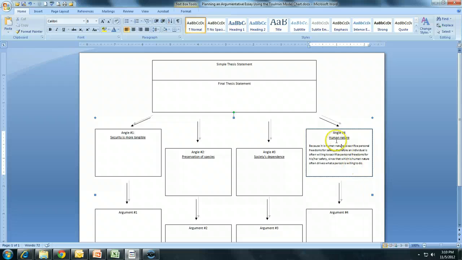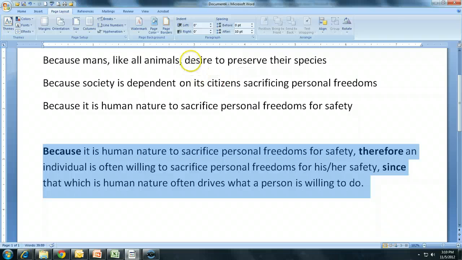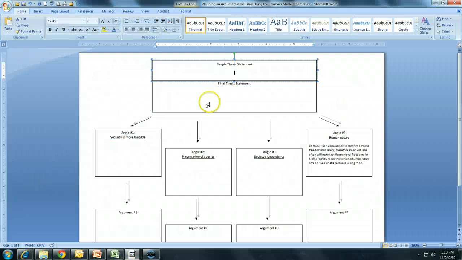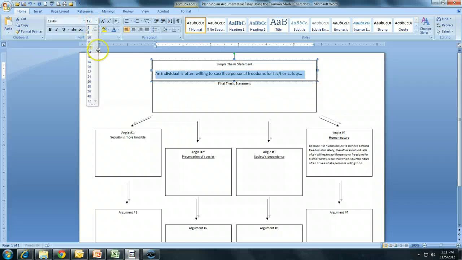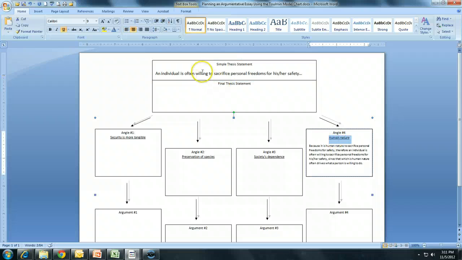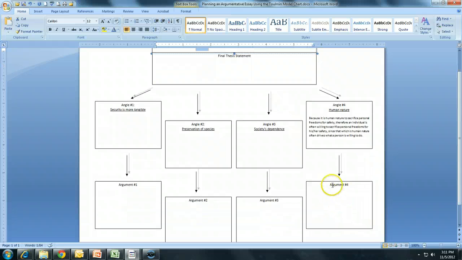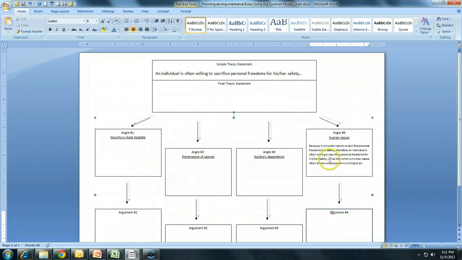That is the first Toulmin model sentence, and that just proves that my thesis, which I didn't write in here, there we go. That just proves that this human nature argument is logically supportive of this. It's not very clear yet. That's what this next Toulmin statement's going to kind of provide me with. But at least I know that it's logically in support of my simple thesis statement, which is something that so many students mess up on these Q3 questions.